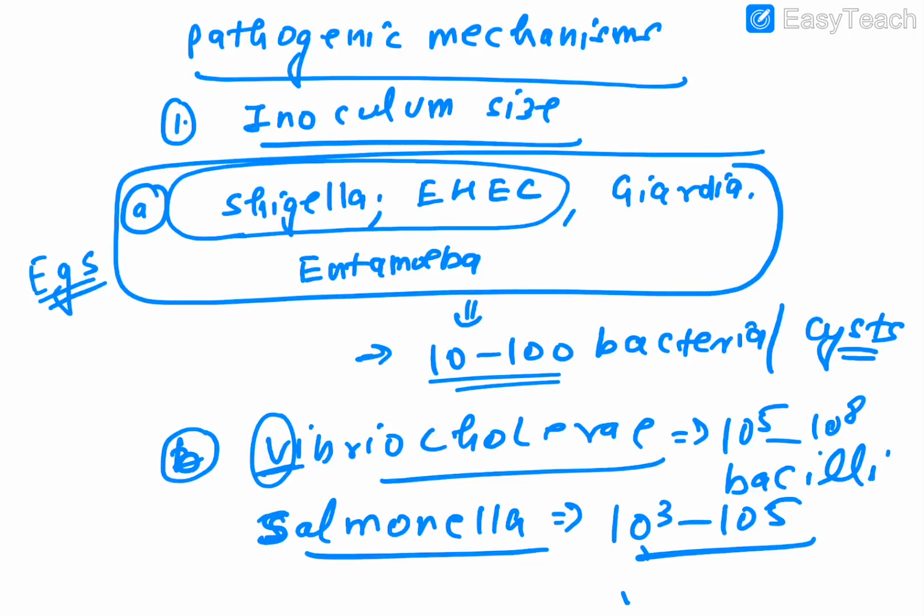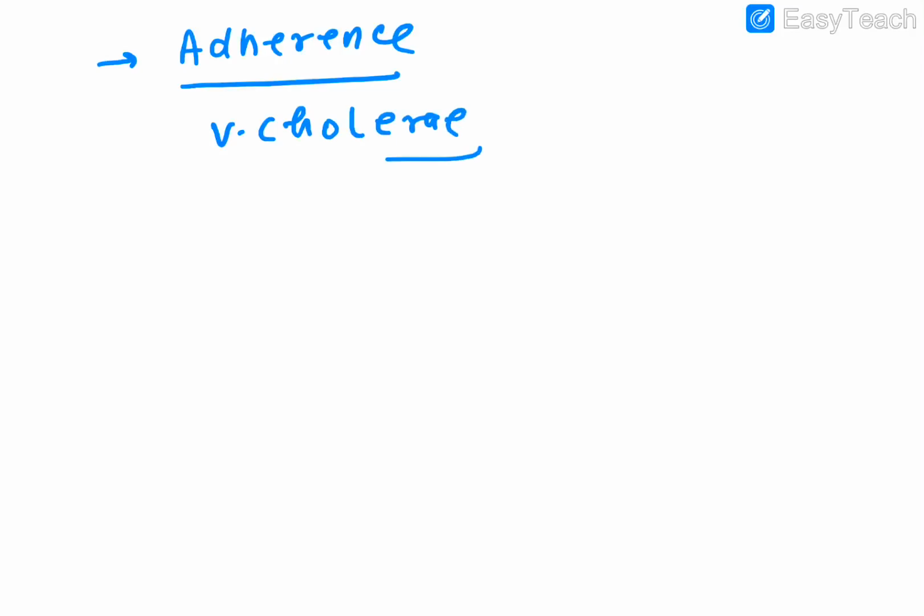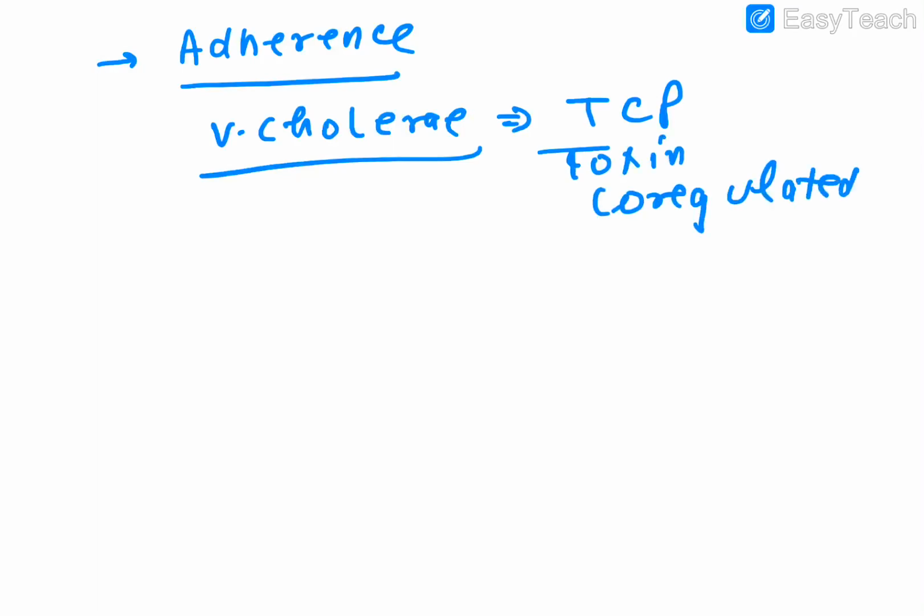So one thing is that the inoculum size matters. The second thing that matters is adherence. This adherence can be due to various factors; I will tell you two. For Vibrio cholerae, you need to remember a name termed toxin co-regulated pilus, TCP. Remember guys, this is a question: which particular thing helps you adhere to the small intestine? The answer is toxin co-regulated pilus.